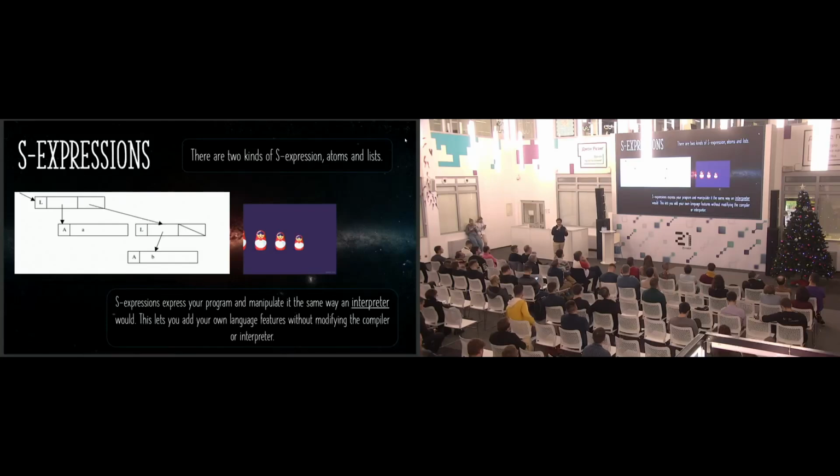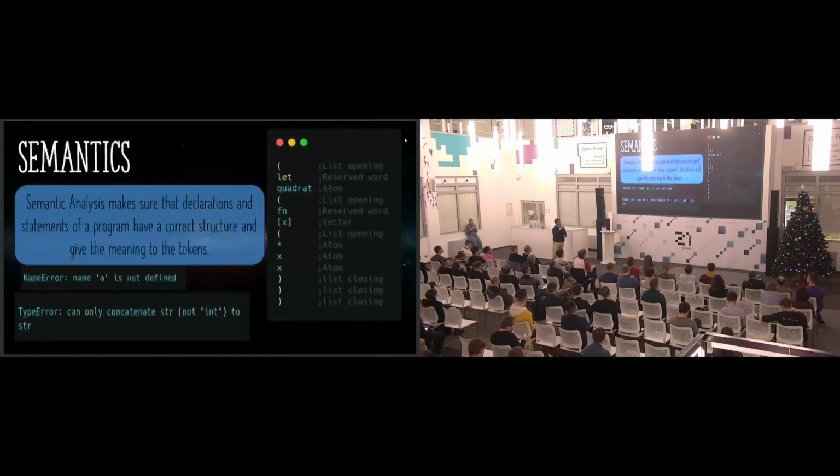If you have a function with 10 elements, that is not just one list. There is more than that. I mean, the lists are nested. If you have 10 elements in a list, you have 9 lists, one inside each other. This expression expresses your program, and you can manipulate it in the same way the interpreter would. This lets you add your own language features without modifying the compiler or interpreter.